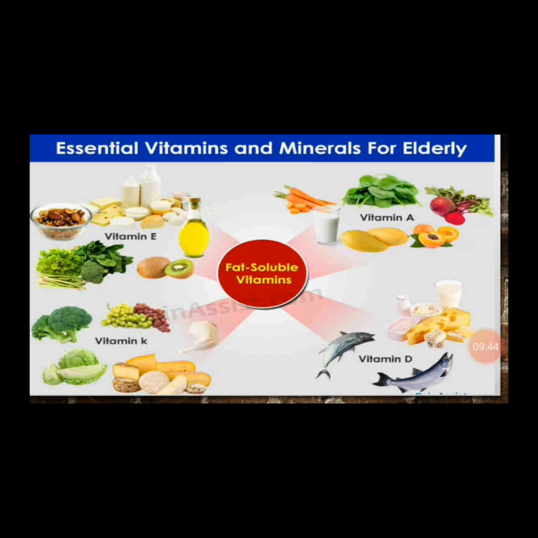Now, essential vitamins and minerals for elderly people also go for children too, because we all need vitamins to boost our immune system to fight against foreign bodies or foreign infections in our body. So vitamin E is one of them. We have vitamin K, we have vitamin A, we have vitamin D. We call these vitamins the fat soluble vitamins. What that simply means is that they can easily dissolve in liquids. Then we have the water-soluble vitamins. Those ones don't dissolve directly in water. They need a special system to break them down in our stomach or our digestive tract.